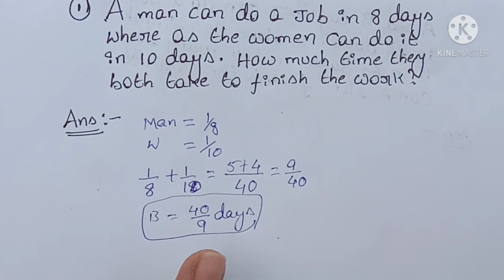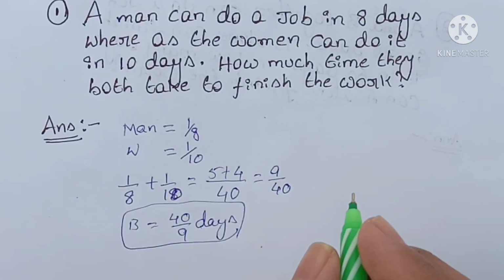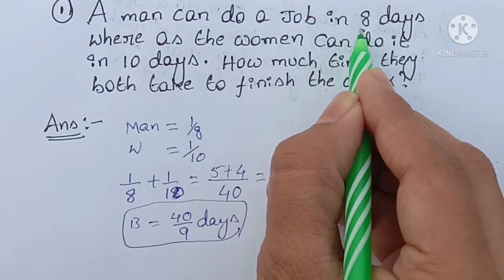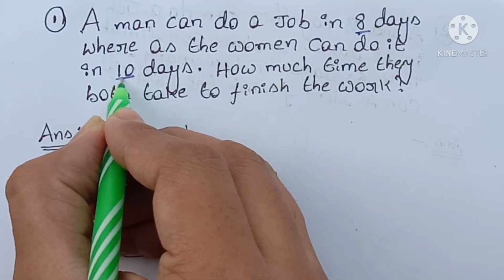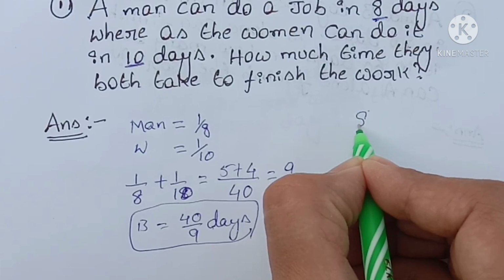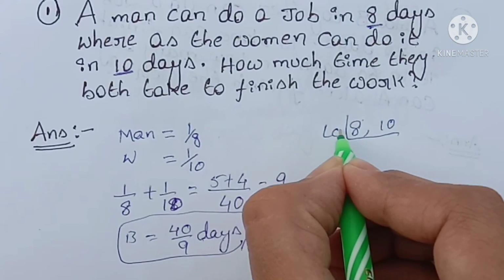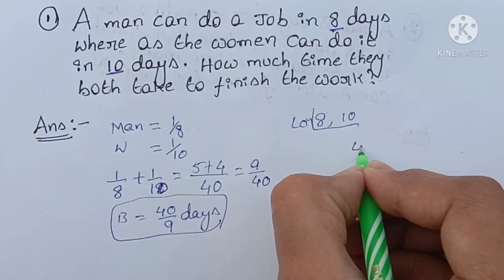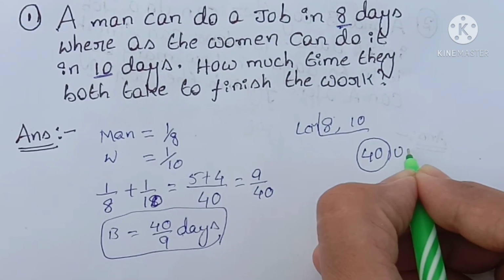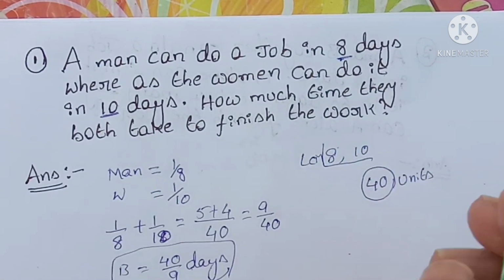But we are smart learners, right? We need to follow a unique approach. Now I will tell you one more short trick. A man can do it in how many days? 8 days. A woman can do it in how many days? 10 days. What we need to do is just take the LCM of both numbers, 8 and 10. LCM is 40. This is the total work, 40 units. Work is always denoted in units.